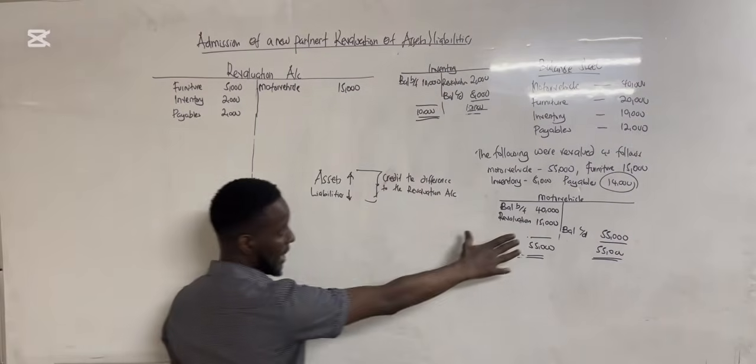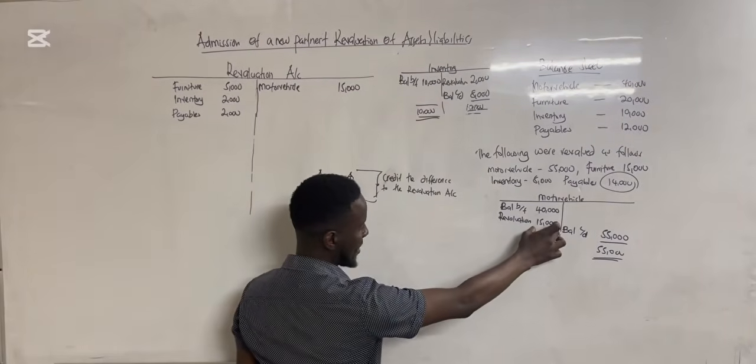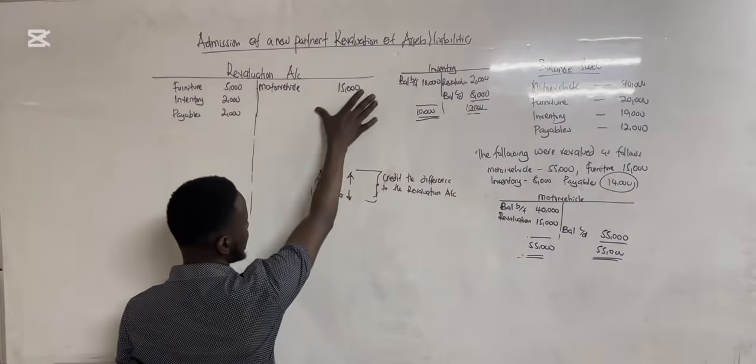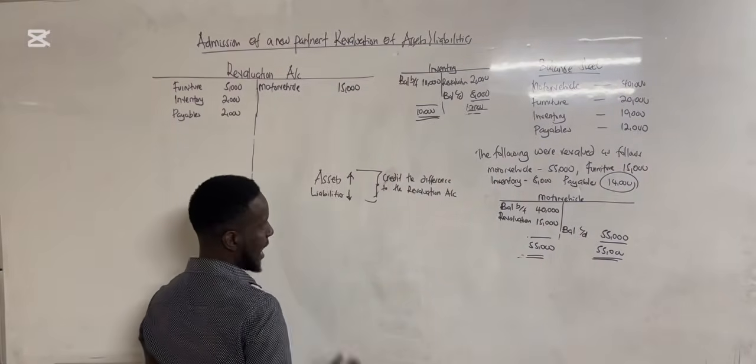For example, here our asset was increasing by 15,000, and that's why we credited 15,000 to the revaluation account.